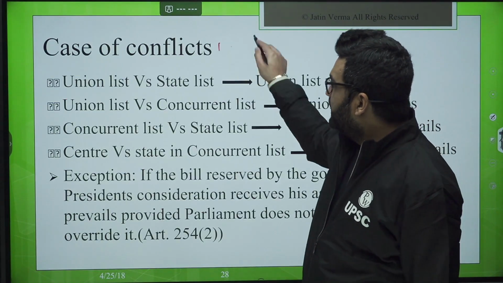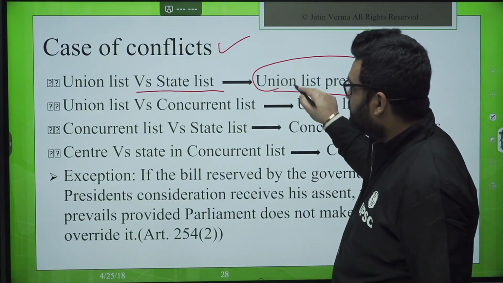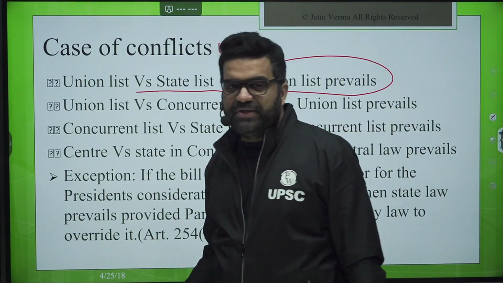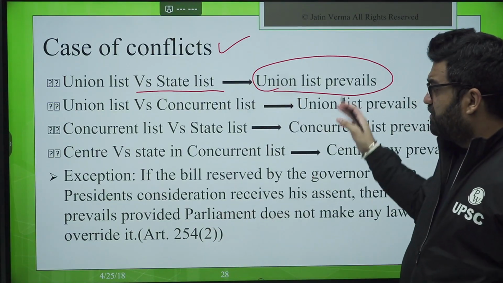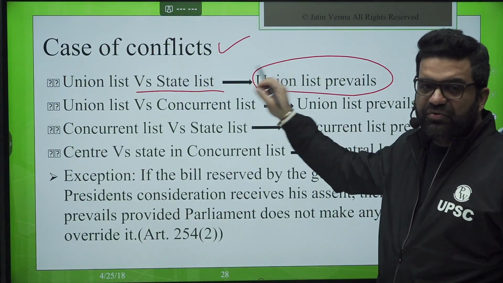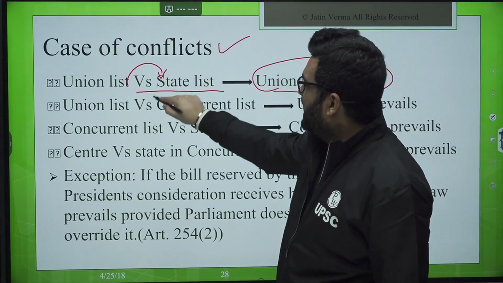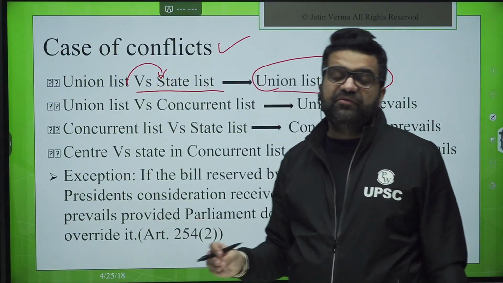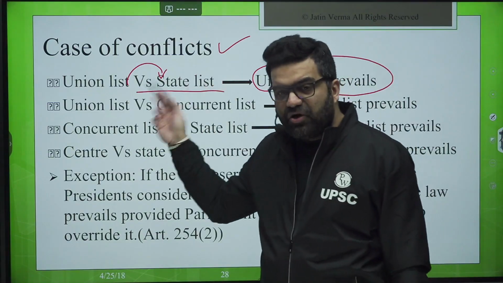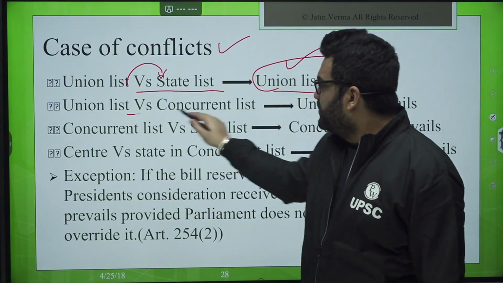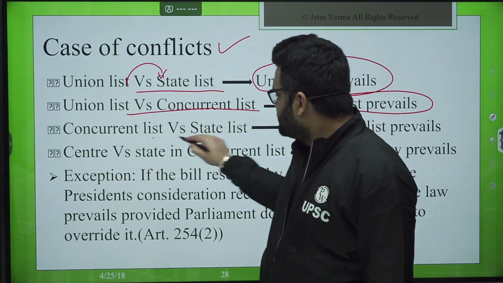Now, cases of conflict, union versus state list. The union list will prevail. In case there is a conflict between, pardon me, which subject is there, who is going to legislate. In case there is a conflict between the union list and the state list, insofar as the powers distribution is concerned, the union list will prevail. Union law will prevail rather. Okay. Then union list versus concurrent list, union law will prevail. Concurrent list versus state list.